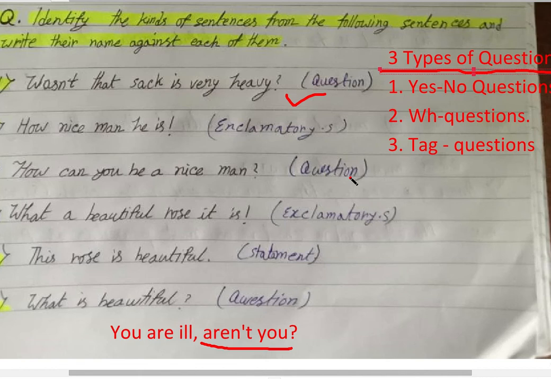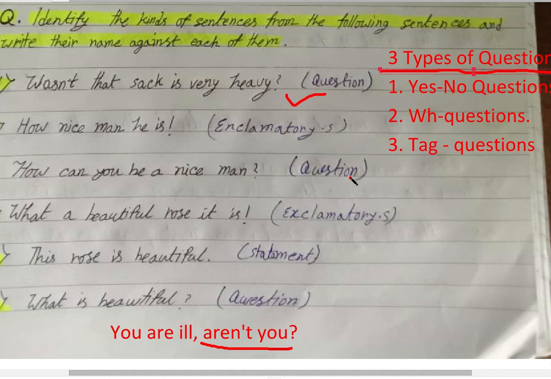Because we are learning a language, and in language sentences are always used, and you have to know these two types of classification of sentences. Sentences are classified from two angles. One is from the angle of meaning or sense, and from the angle of meaning or sense, sentences are classified into five types: statement, question, imperative, exclamatory, optative.